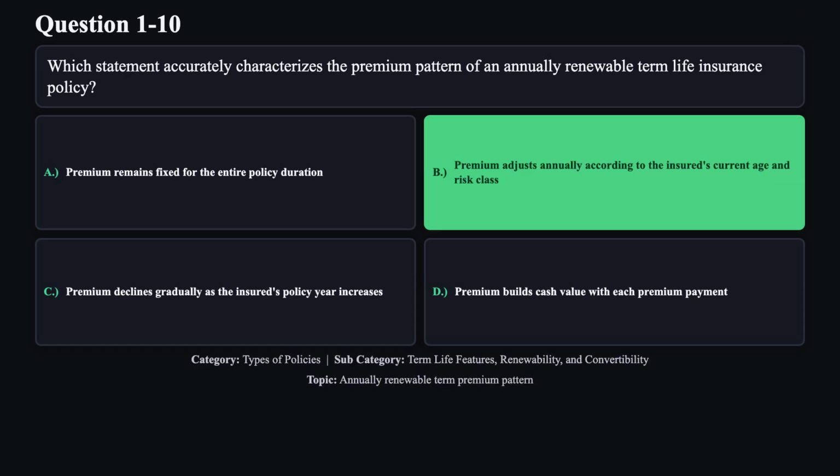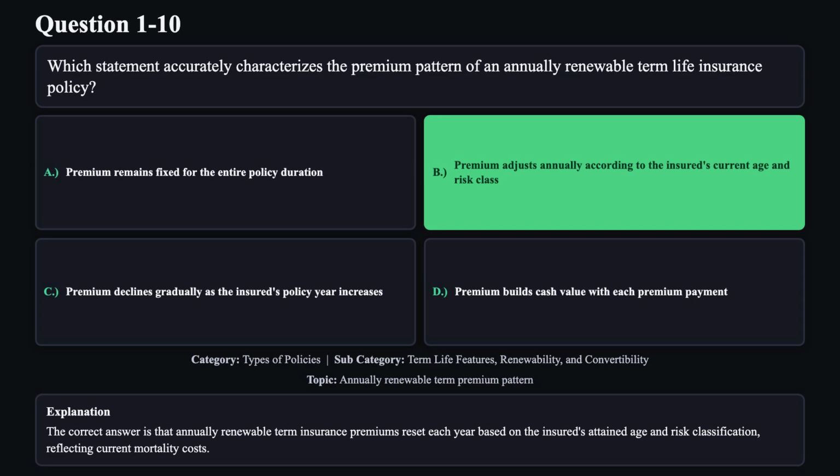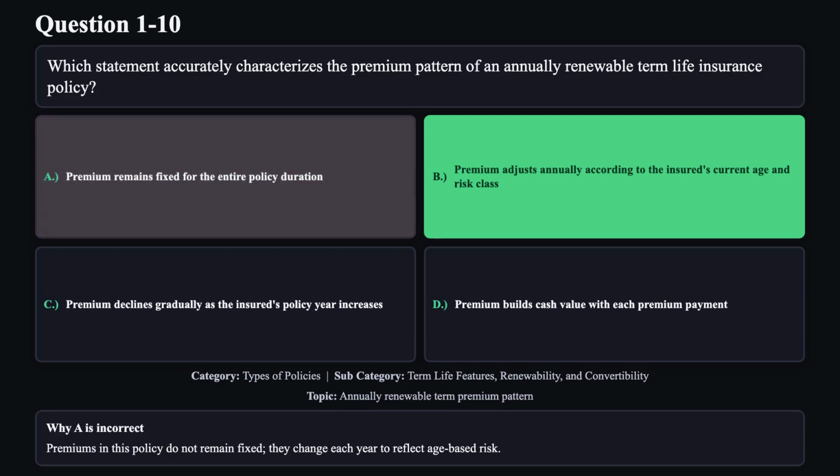The correct answer is B. The correct answer is that annually renewable term insurance premiums reset each year based on the insured's attained age and risk classification, reflecting current mortality costs. Reason A is not correct. Premiums in this policy do not remain fixed. They change each year to reflect age-based risk.